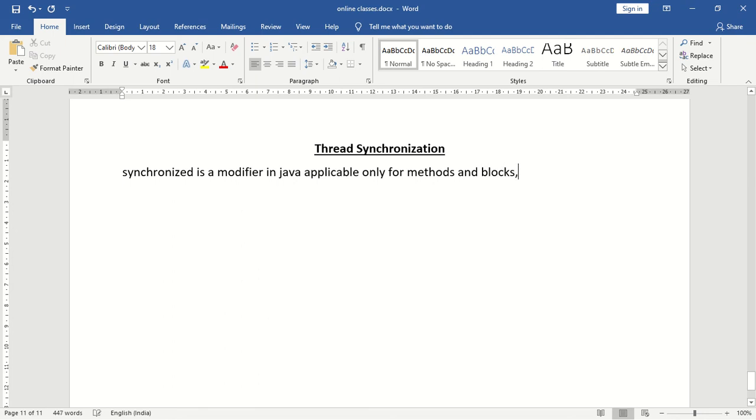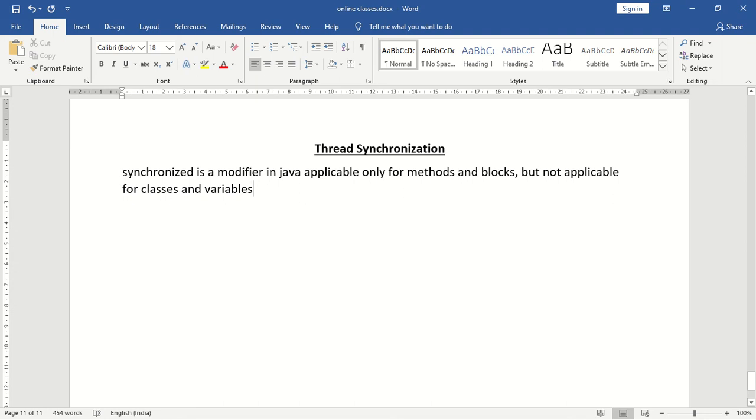It is not applicable for classes and variables. So synchronized is a modifier in Java, applicable only for methods and blocks.